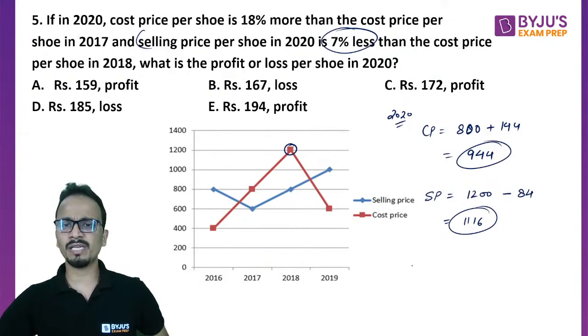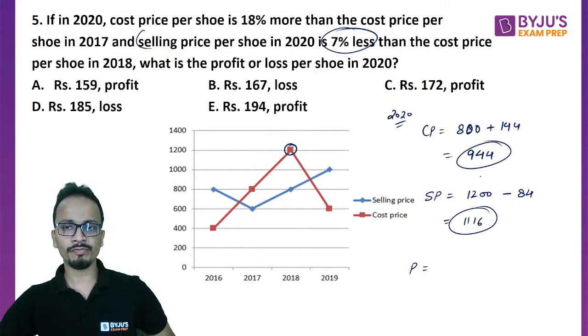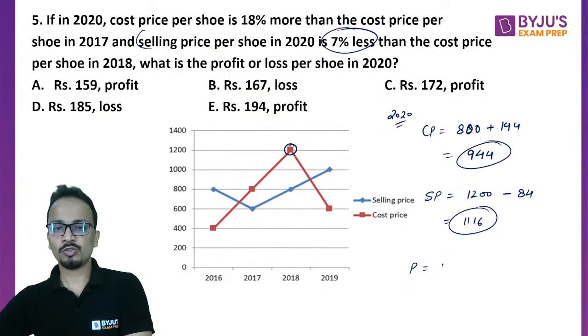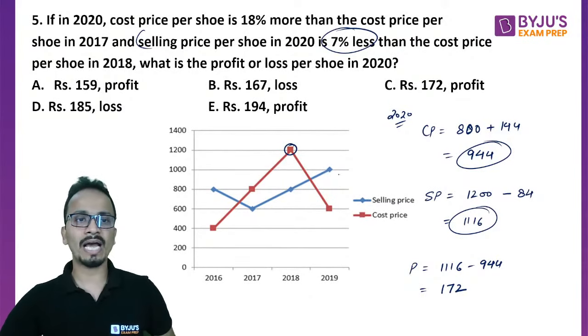So clearly visible here that I'm having a profit. Now let's calculate the value of the profit. So 1116 minus 944, this value will come out to be 172. All right, now let's have a look at what we have to calculate.